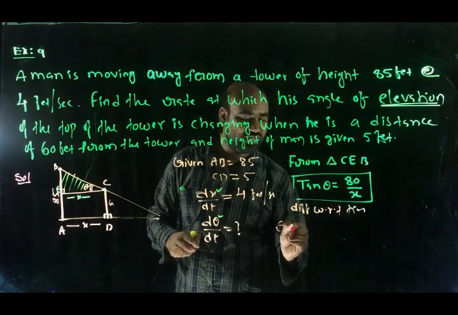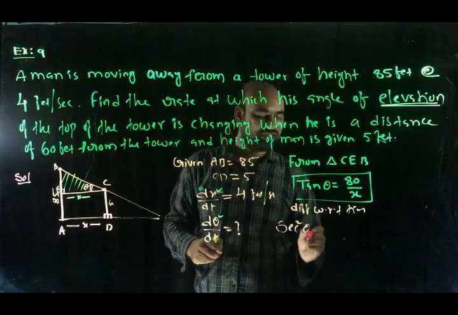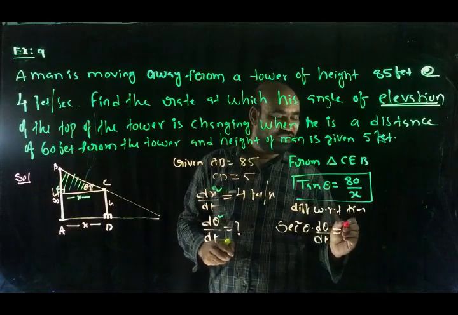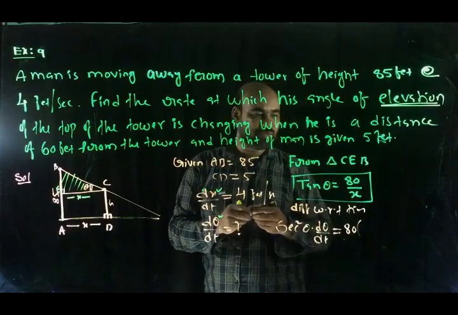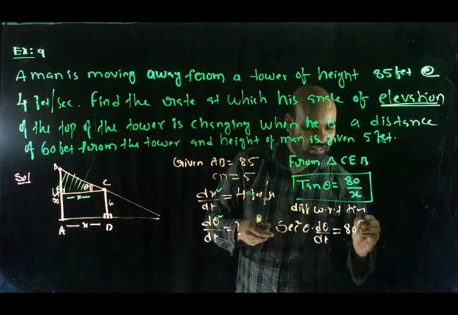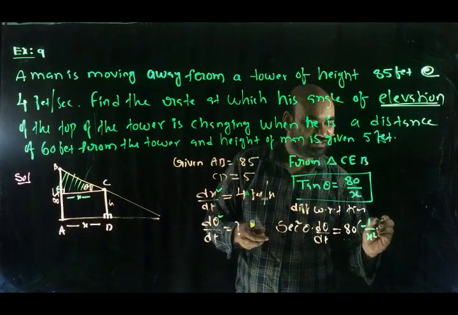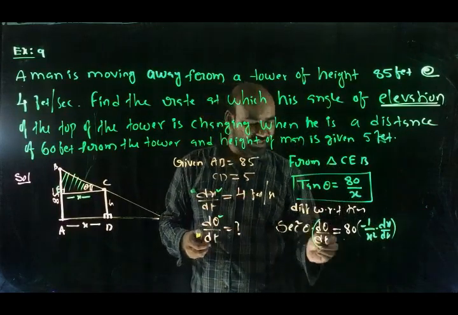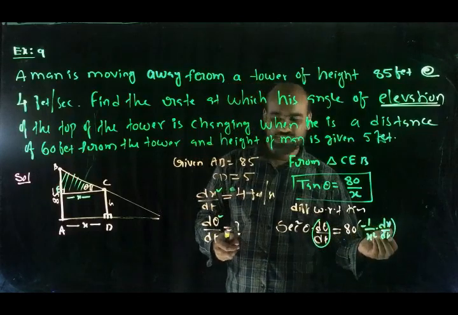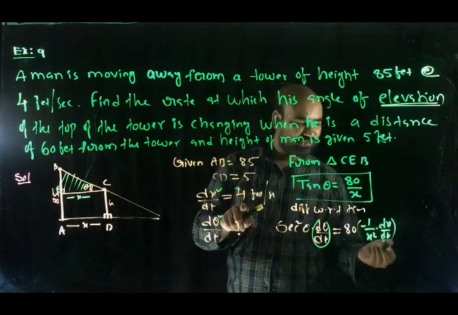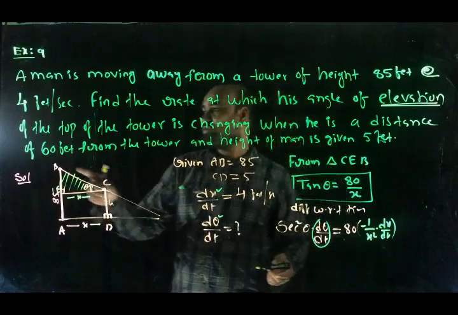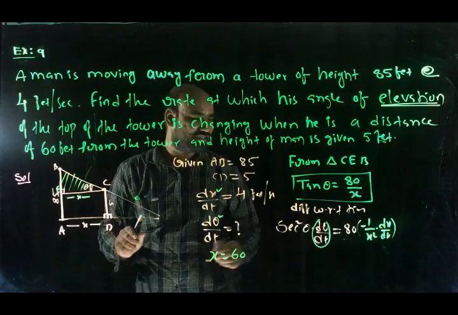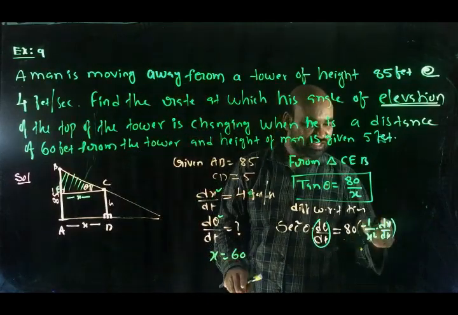The derivative of tan is secant square theta, so secant square theta times d theta/dt equals 80 times the derivative of 1/x, which is minus 1 by x square, times dx/dt. dx/dt is given as 4. At that instance x equals 60 feet, so instead of x square we write 60 square, and instead of dx/dt we write 4.